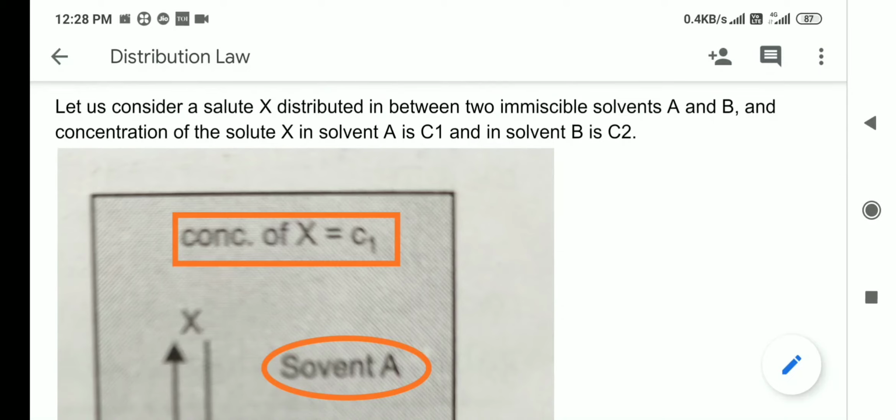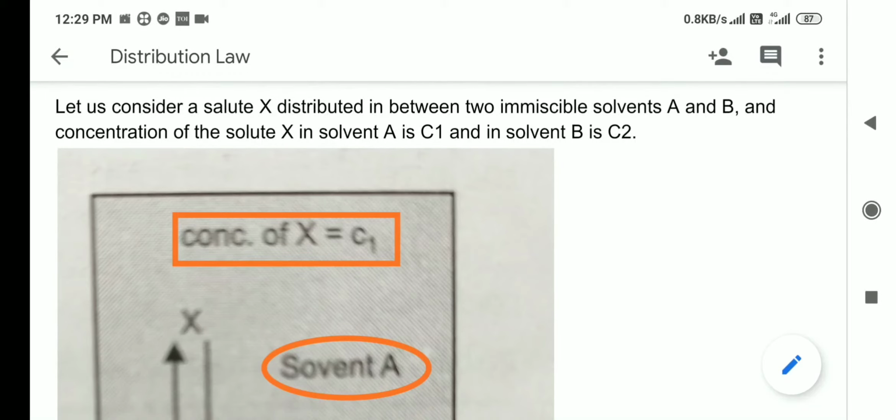According to distribution law, if a solute distributes itself between two immiscible solvents, then the ratio of the concentration of the solute in between two solvents remains constant. So how can we write the expression for distribution law? Here the concentration of the solute in two different solvents is C1 and C2.